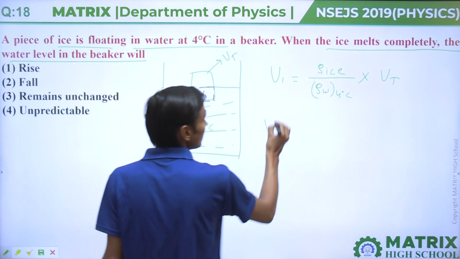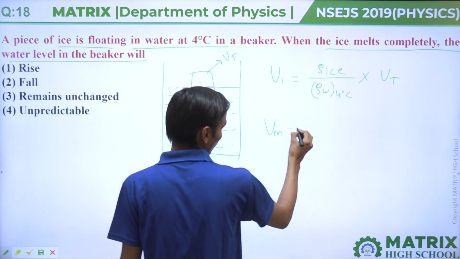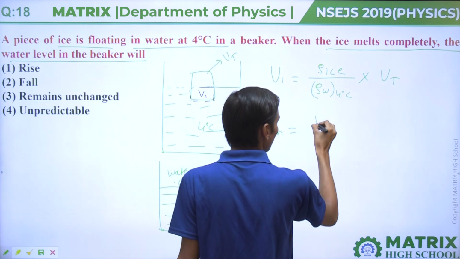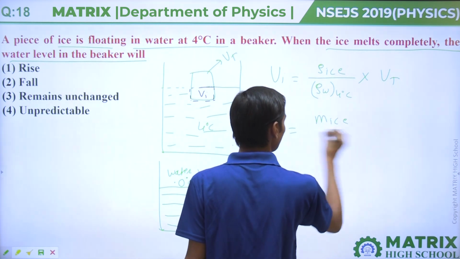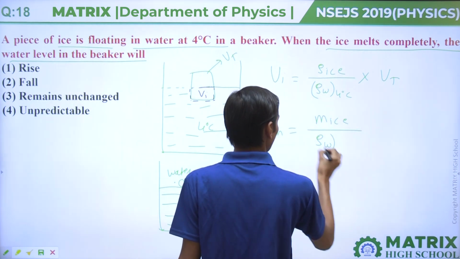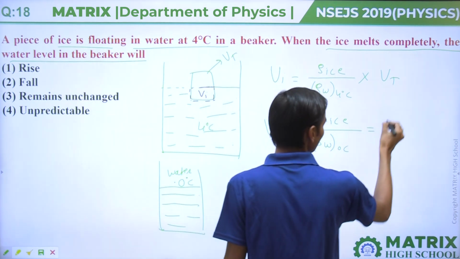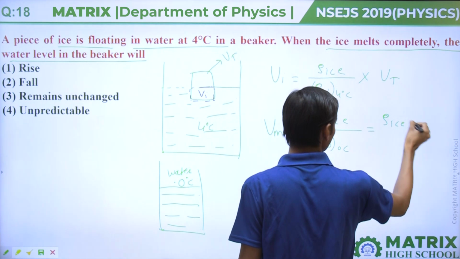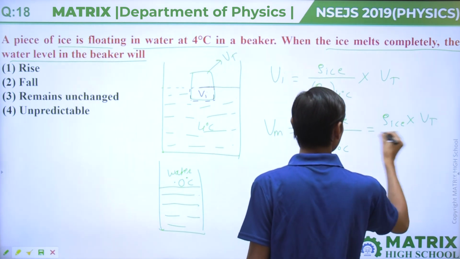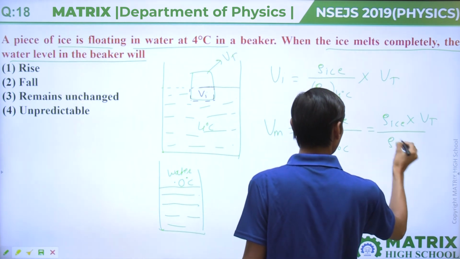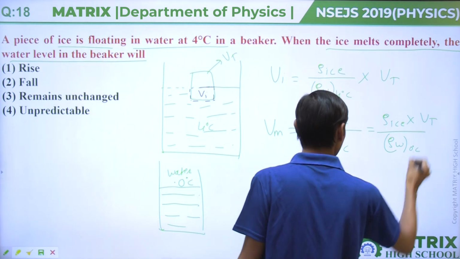Now the volume of melted water will be mass of ice divided by density of water at 0 degree centigrade, which will come rho of ice into total volume divided by rho of water at 0 degree centigrade.